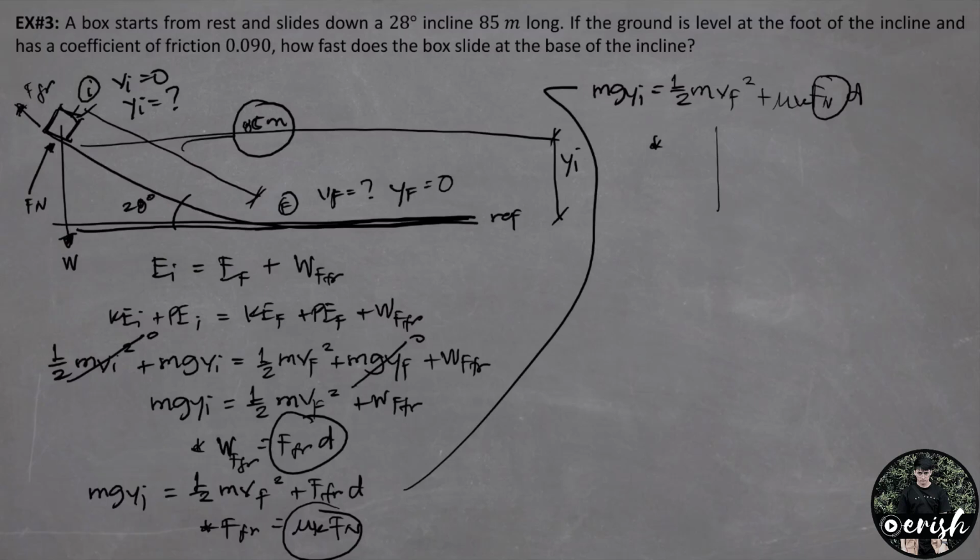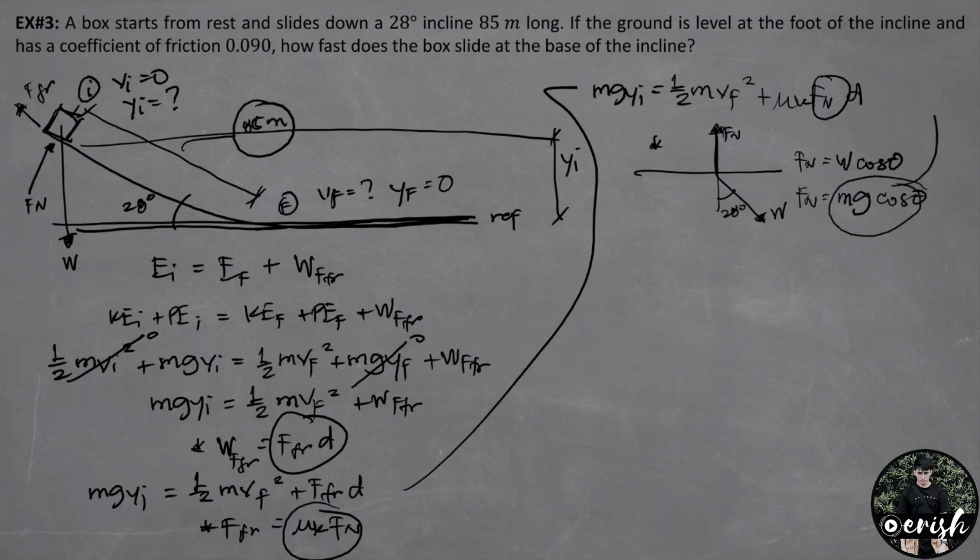We have, ito yung ating normal force. Yung weight natin is nandito na siya. And we have an angle na 28 degrees. Here, ito yung ating normal force. Ito yung ating weight. Ibig sabihin, normal force is directly equal sa weight cosine theta. And ang normal force natin is mass times gravity times cosine theta. Pwede na nating ilagay ito ngayon sa equation.